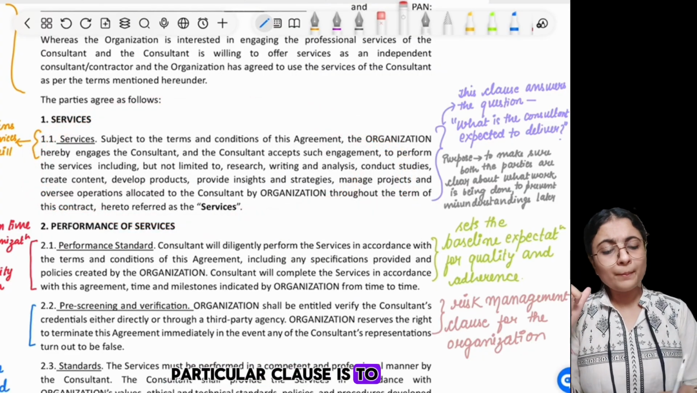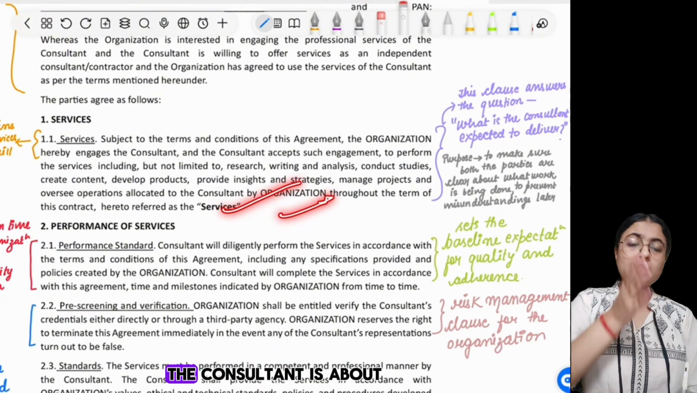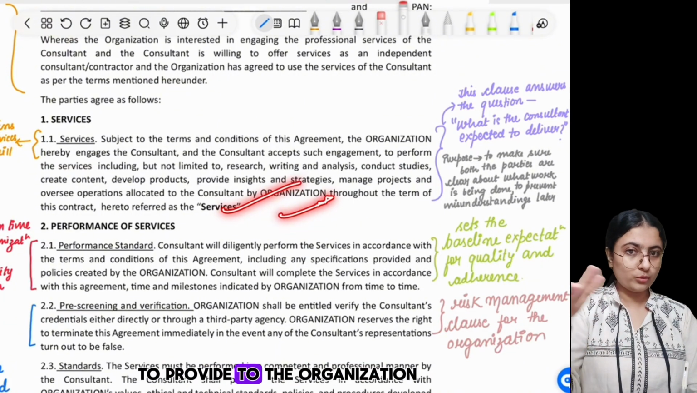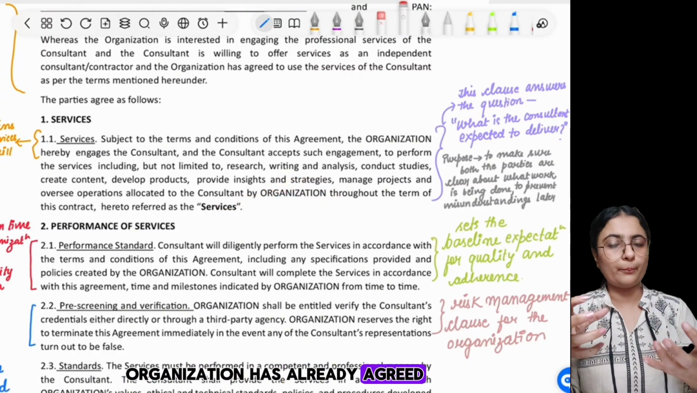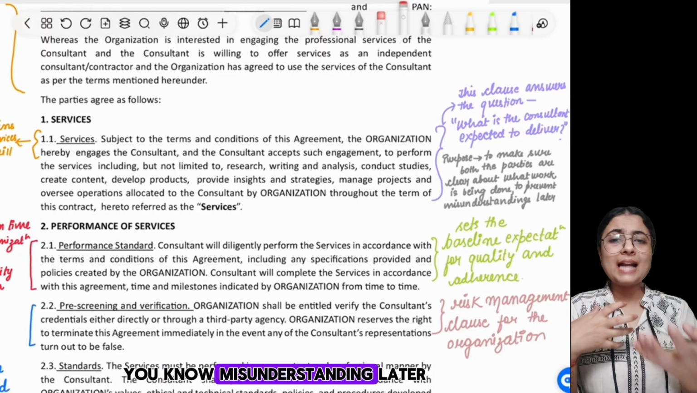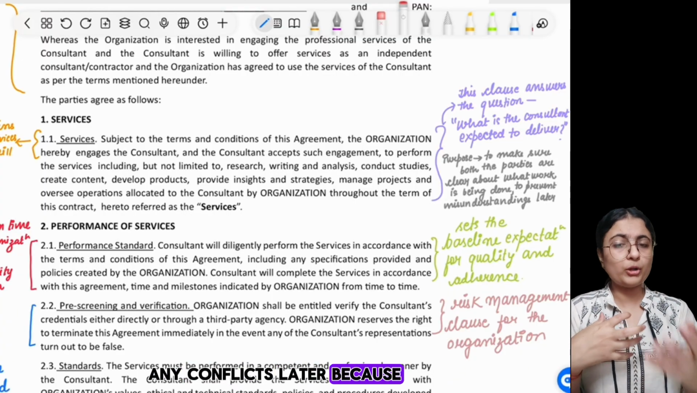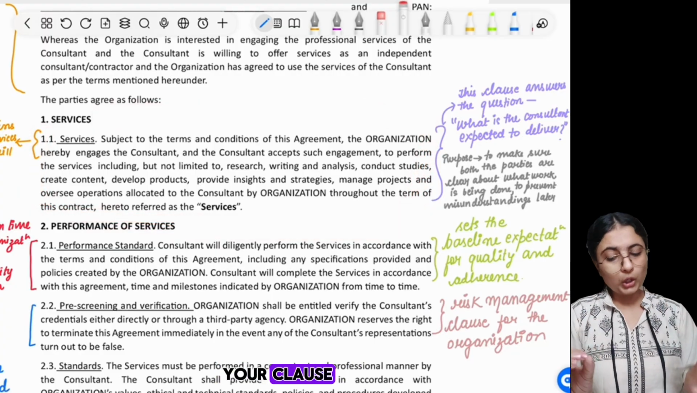So the very purpose of this particular clause is to make sure that both parties are very clear about what work the consultant is about to provide to the organization, and what work the organization has already agreed upon, to prevent any misunderstanding or conflicts later, because the work has already been very well defined in your clause.